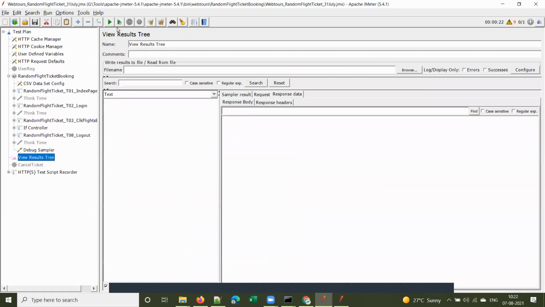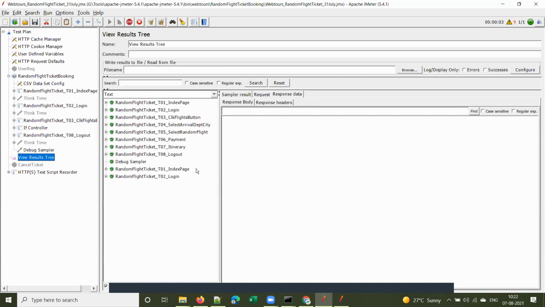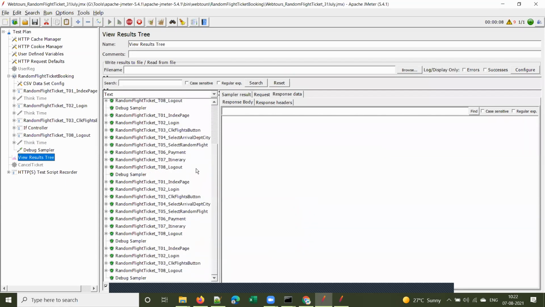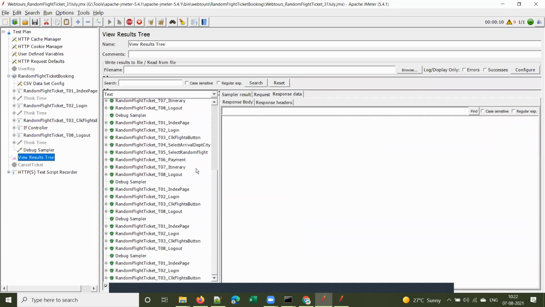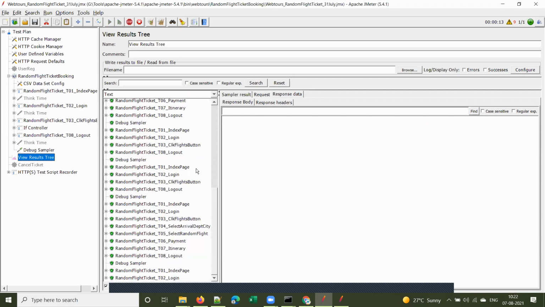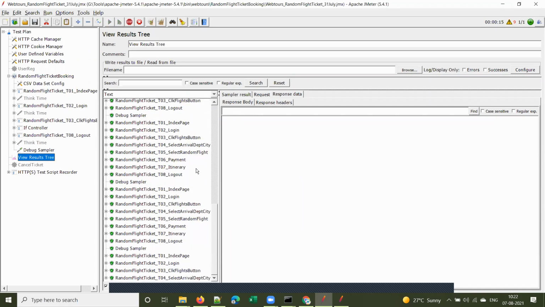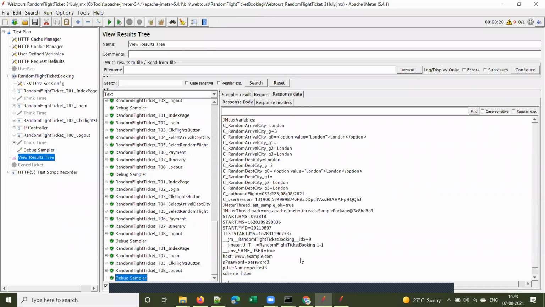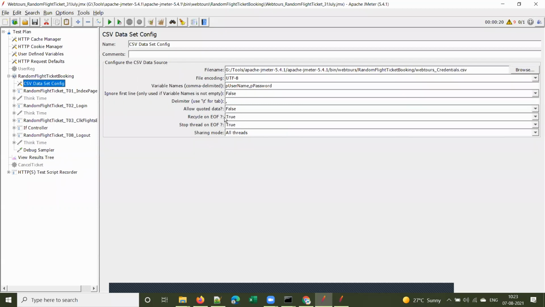So what happens now? How many iterations will the script run now? Seems like it is running for 10 iterations. Yes, sir, running for 10 iterations. Let's see what value it picks. Perf test 3, password 3.